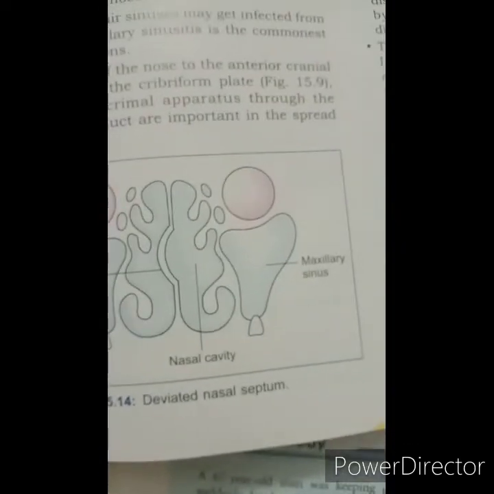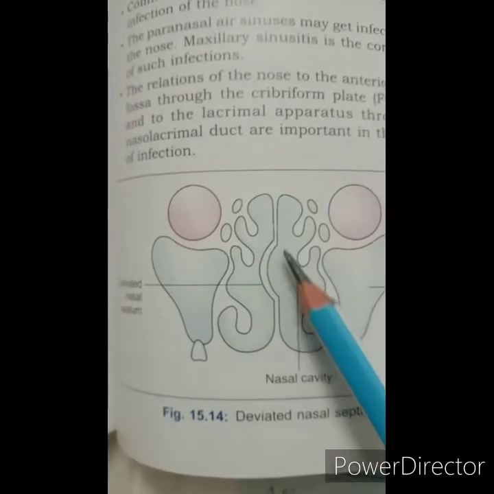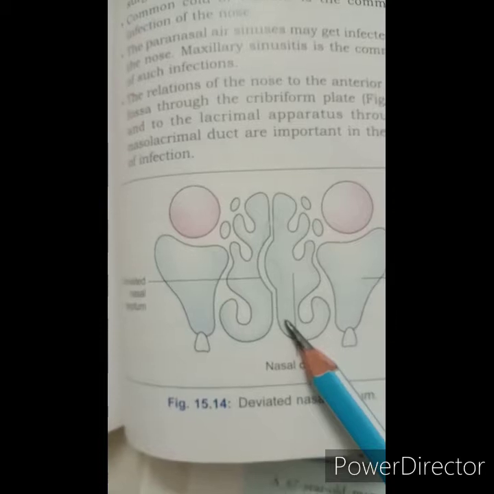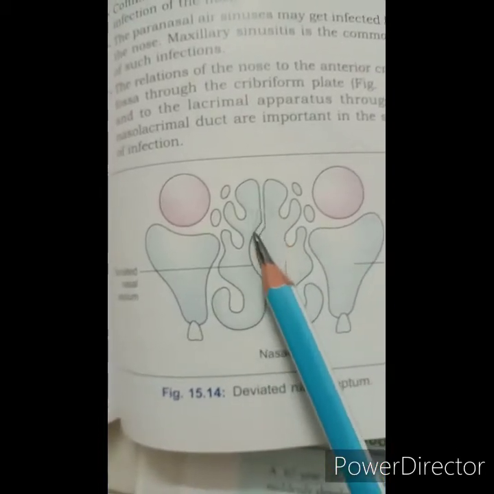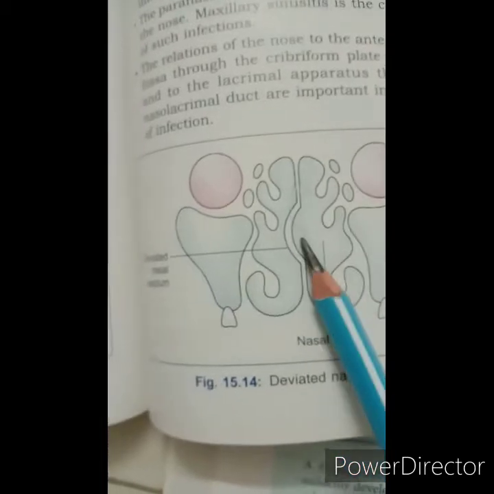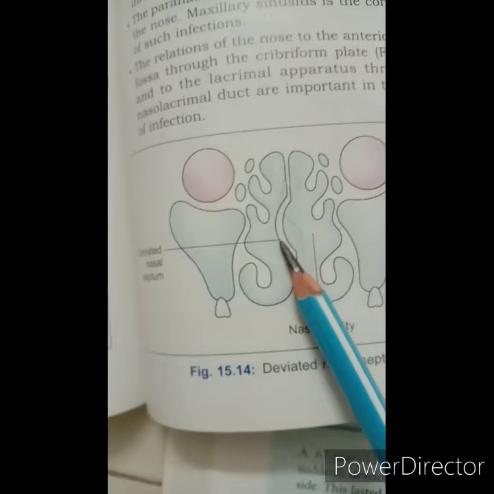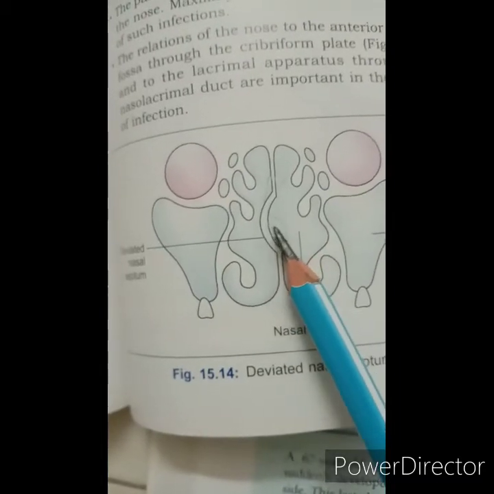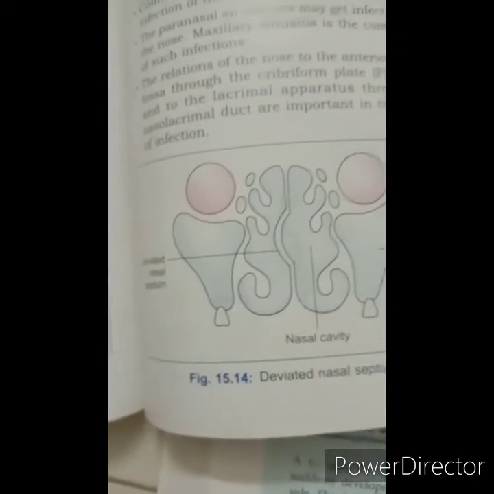Then the next clinical point is DNS, deviated nasal septum. Here you can see the nasal septum, which is normally straight, but due to deviation, one part of the nasal cavity is turned to the right side. The patient can have continuous rhinorrhea and difficulty in respiration.